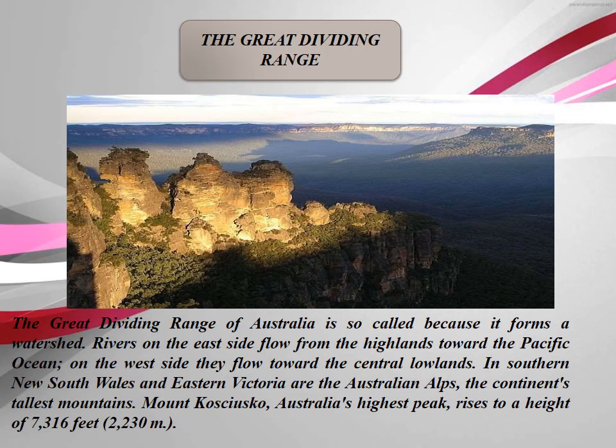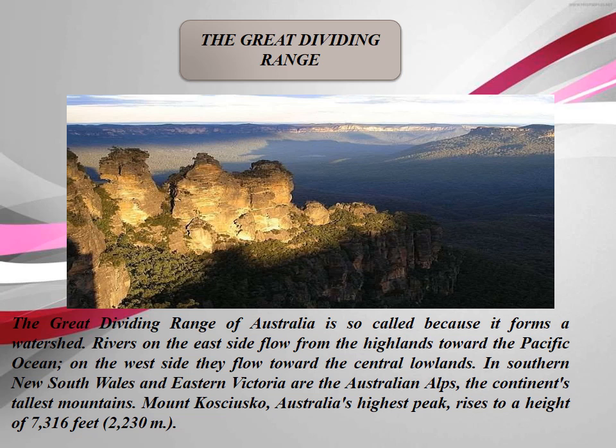Let's understand about the Great Dividing Range. That is the most peculiar feature of Australia. The Great Dividing Range of Australia is so called because it forms a watershed. Rivers on the east side flow from the highlands toward the Pacific Ocean. On the west side, they flow toward the central lowlands.